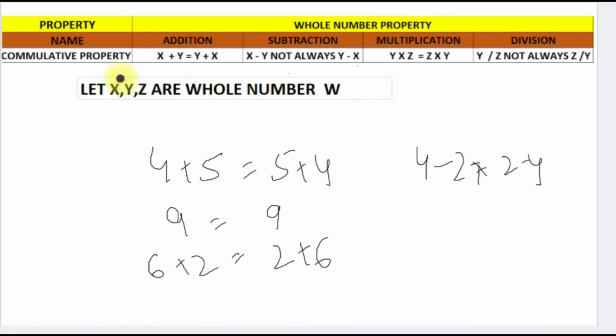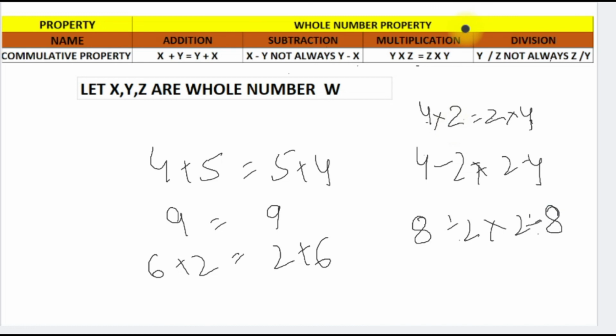Similarly, the commutative property is applicable for multiplication. 4 multiplied by 2 is equal to 2 multiplied by 4. 4 into 2 is 8, 2 into 4 is 8. So the commutative property is applicable for multiplication, but it is not applicable for division. As we can see, 8 divided by 2 is not equal to 2 divided by 8, right?